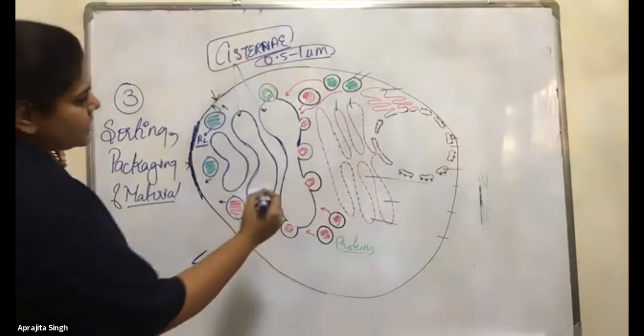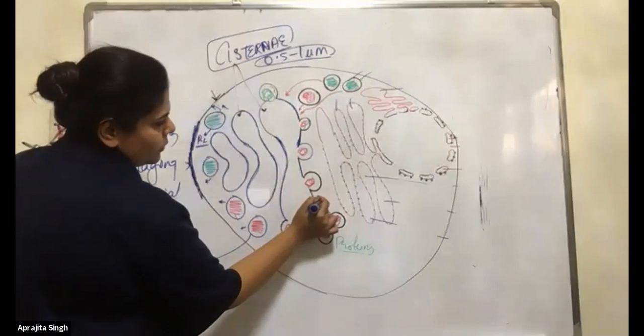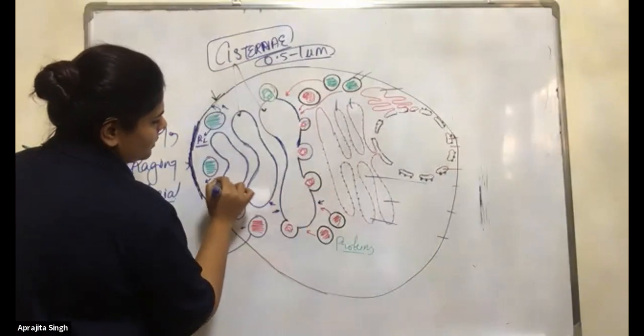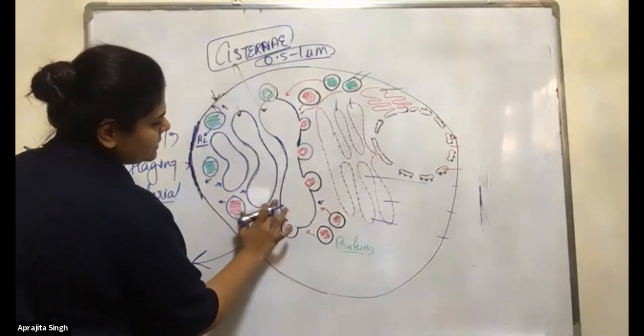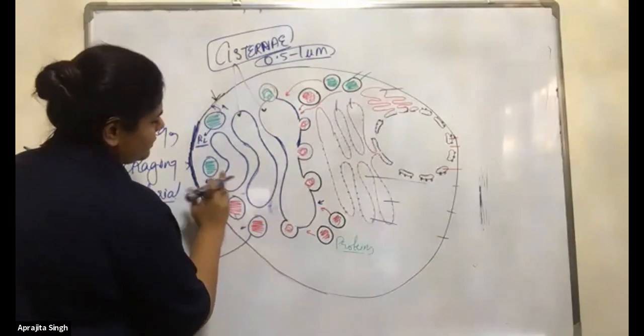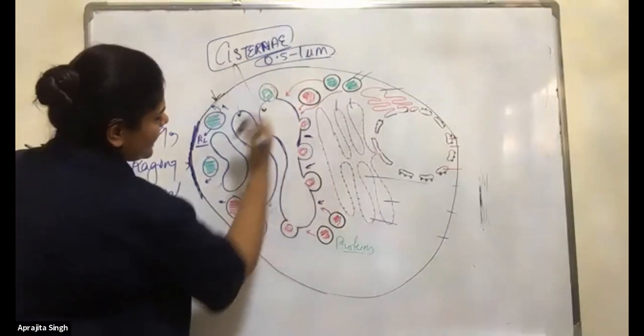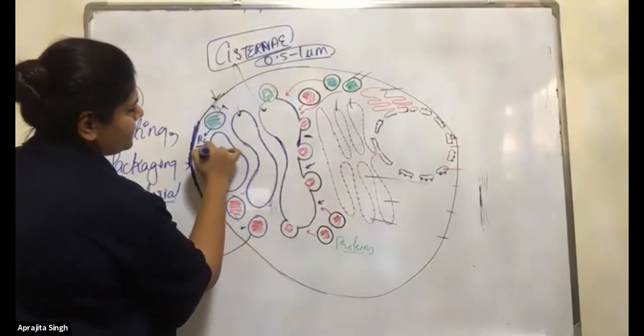Now, you can see there are two phases, the 1 and the 2. I will not confuse you. You can see the back side and the front side.